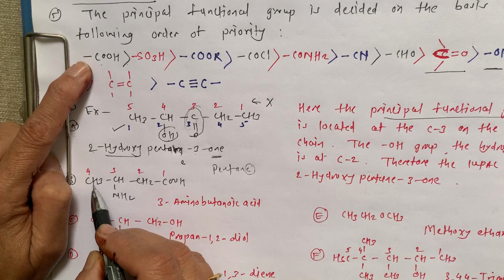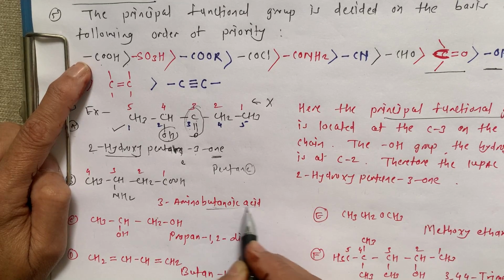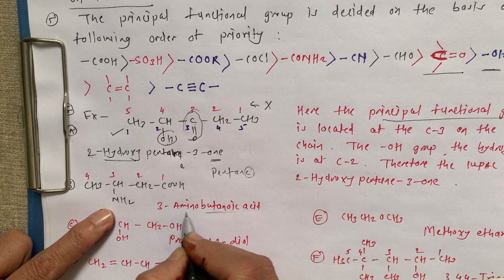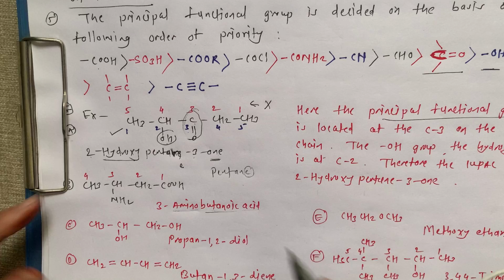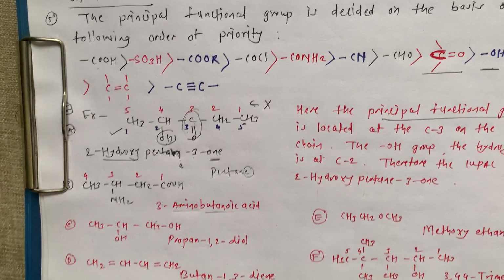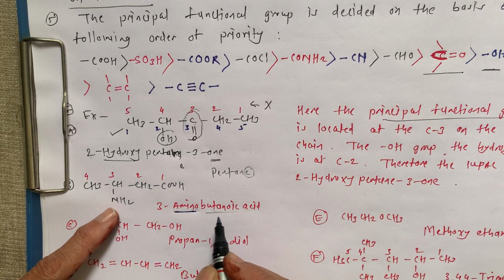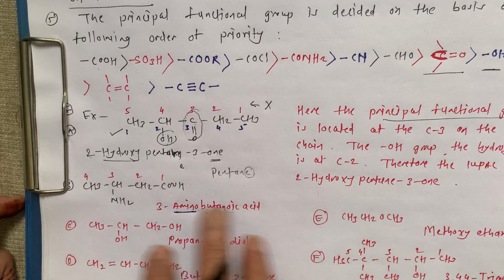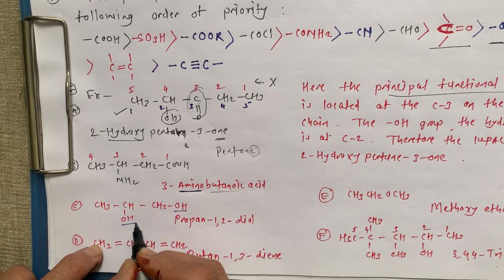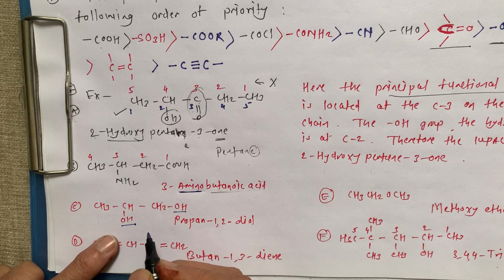How many carbons are there? 1, 2, 3, 4. So this is butanoic acid, and now this NH2 we have to mention as an amino group. Here it is the amino group, and that's why this is on number 3. Therefore, this is 3-amino-butanoic acid.